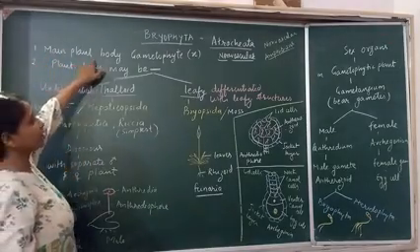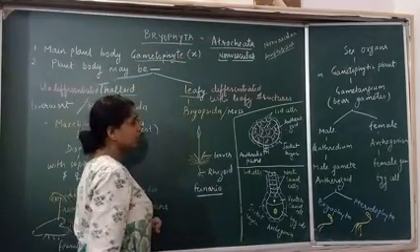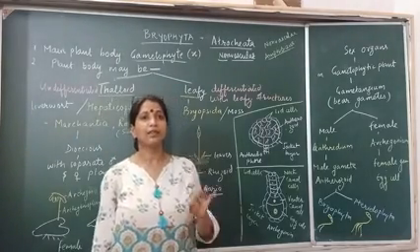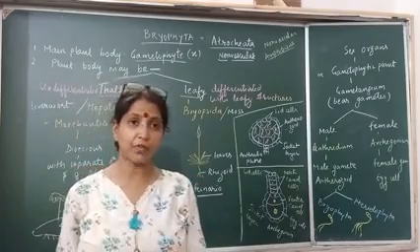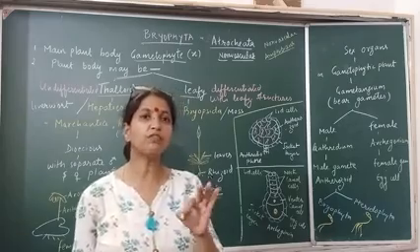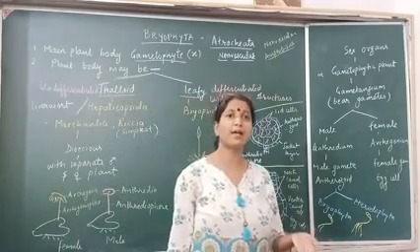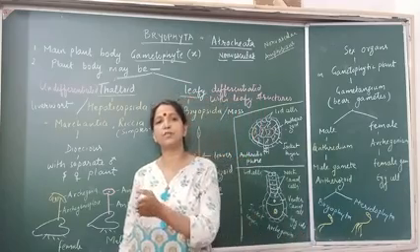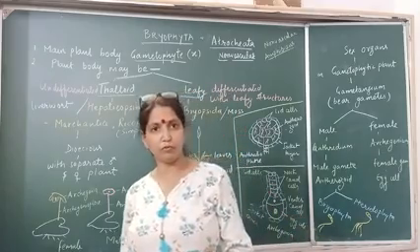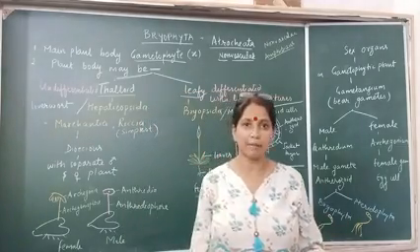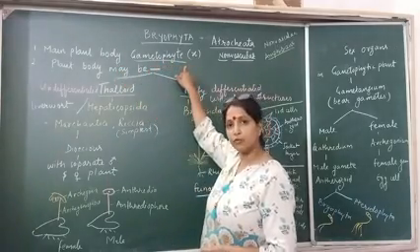In case of Bryophyta, the main plant body is gametophyte. See, in biology, in botany, we will be using two terms, gametophyte and sporophyte. Clear? Gametophyte, phyte means bearer. A structure which bears gametes will be called gametophyte. Since gametes are haploid, gametophyte will always be haploid. So in Bryophyta, the main plant body is the gametophyte that will produce gametes. Clear?